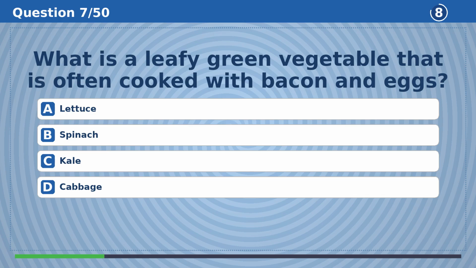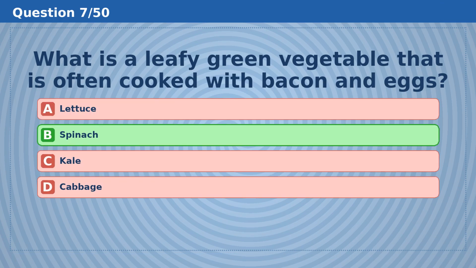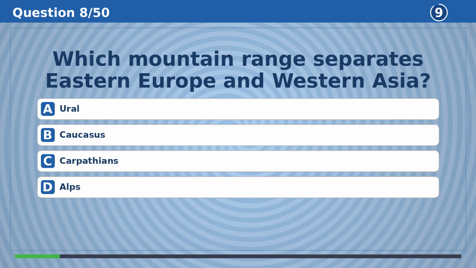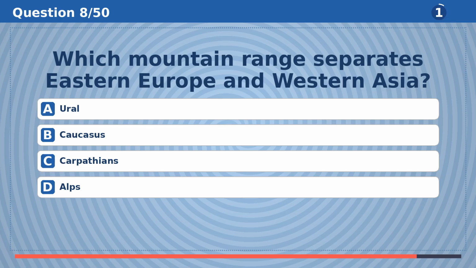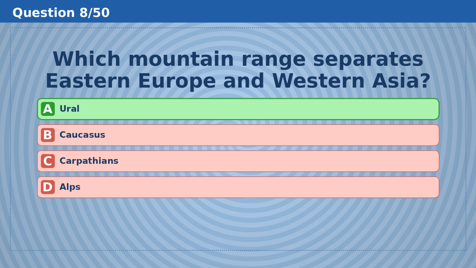What is a leafy green vegetable that is often cooked with bacon and eggs? The answer is B, spinach. Which mountain range separates Eastern Europe and Western Asia? The answer is A, Ural.